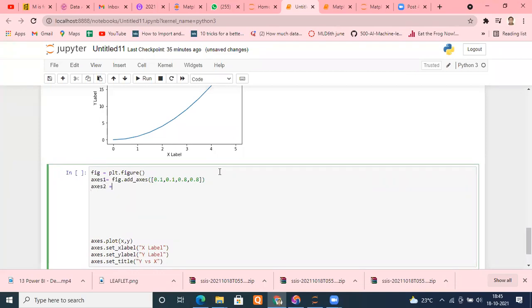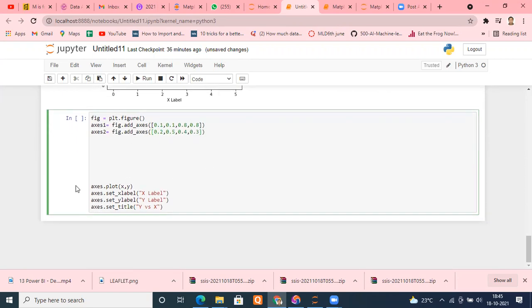Axis 2 equal to the same object I'm calling, fig dot add underscore axes, and in the list again I will pass some parameters and you will understand it very well now: 0.2, 0.5, 0.4, 0.3. Just this thing I'm doing right now, nothing else.